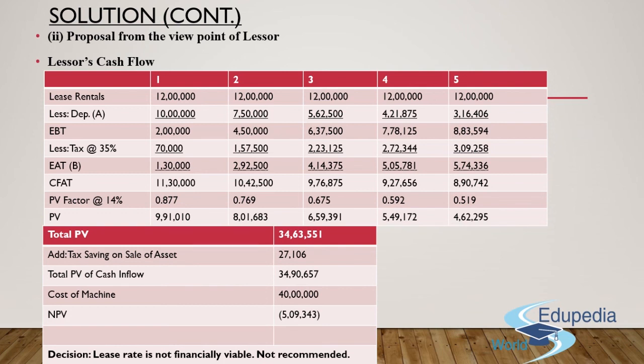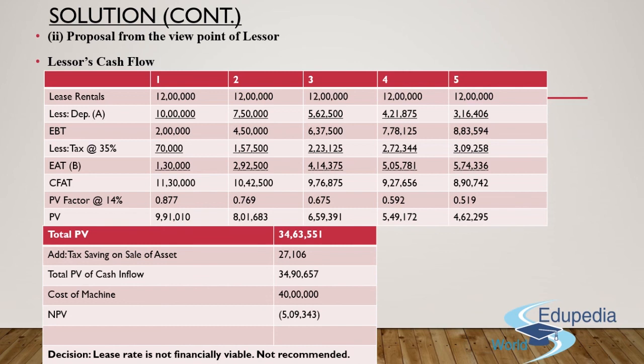For each of the 5 years, we subtract depreciation, which is 10 lakh for the first year, 7 lakh 50,000 for year 2, 5 lakh 62,500 for year 3, 4 lakh 21,875 for year 4, and 3 lakh 16,406 for year 5. You will get the EBT, that is earning before taxes, for each of these 5 years. Now multiply the same with the taxation rate, which is 35%, and subtract that amount. You'll get the figure of EAT, which is earning after taxes, in each of these 5 years.